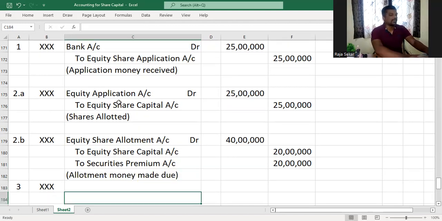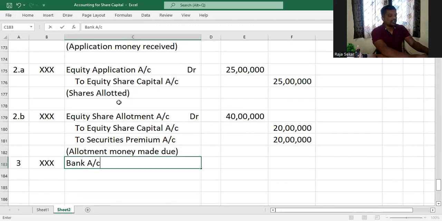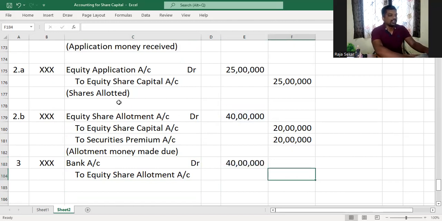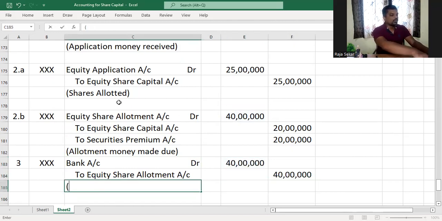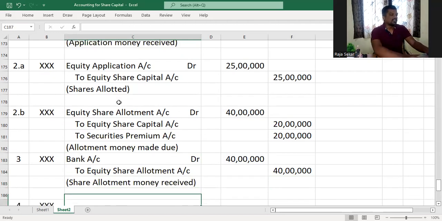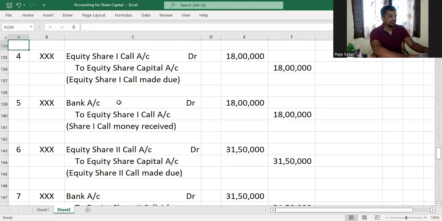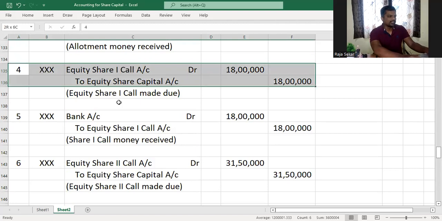Everything else is same, my dear children. You receive the allotment money, you receive whatever you made due. So bank account debit to equity share allotment account. You made due 40 lakh, you receive the 40 lakhs, and then you make due the first call money and you receive it, and make due the second call money and receive it. Share allotment money received. As the numbers are the same, I'm just going to copy the first call and second call from the previous problem because I don't want to waste your time. Okay, numbers are not exactly same.